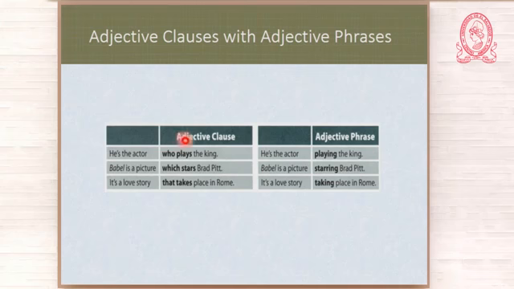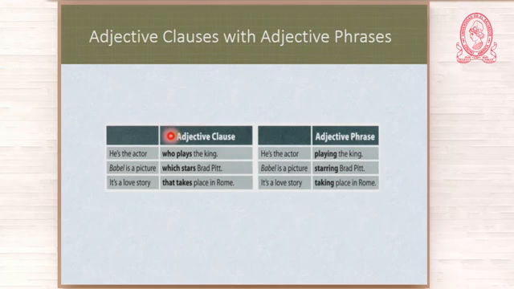Okay, who plays the king? He is the actor playing the king. In this case, we omit the subject, but the principal verb gets into the ing form. What happens if I omit, like in the previous case, the relative pronoun and the verb? Then I would have left, he is the actor, the king. That doesn't make sense, okay? So this is not possible.